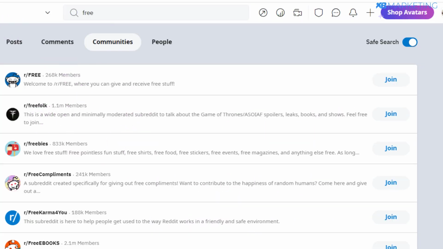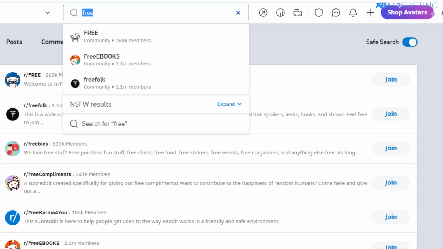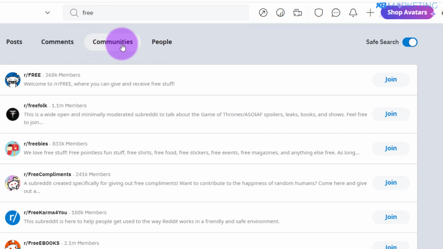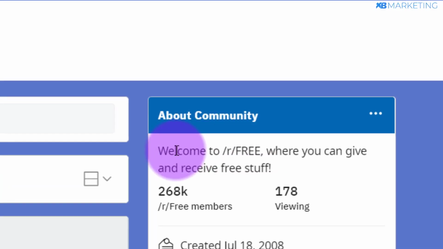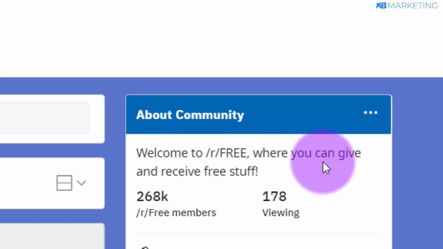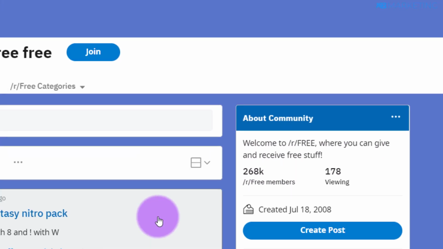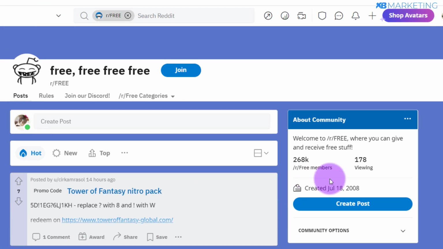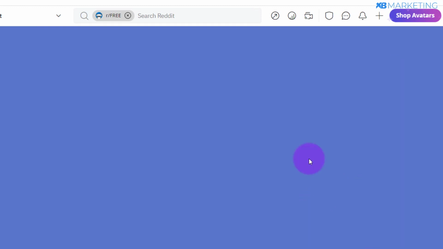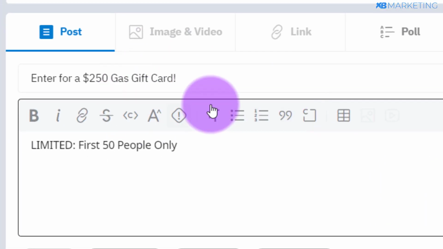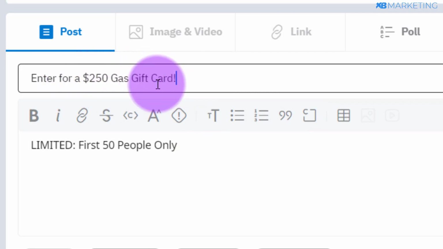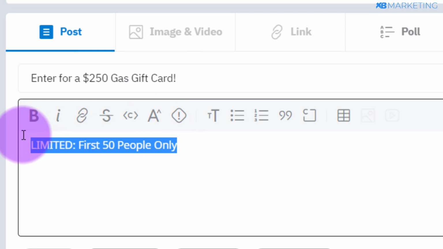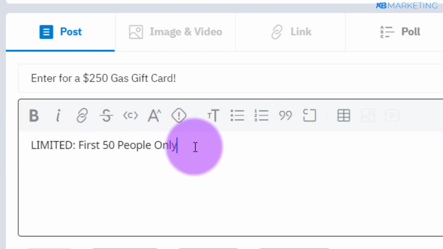The second traffic source is by coming over to reddit.com and you want to type in free in the search bar right here. And you want to filter the result to communities. You can see this is a subreddit right here. So you can see this subreddit right here says you can post or you can give away free stuff. So basically all you just need to do is to create a post right here by clicking on this create post. So once you come over to this subreddit, you want to basically type in enter for a free $250 gas gift card. And you want to also type in limited to first people only.